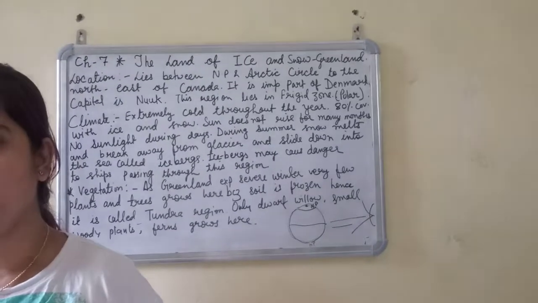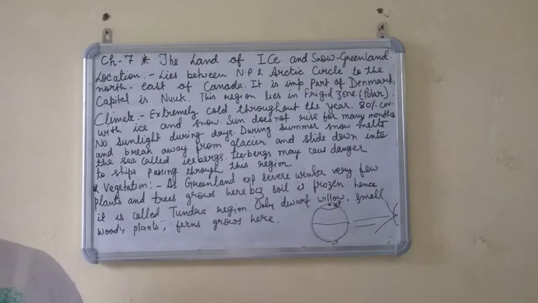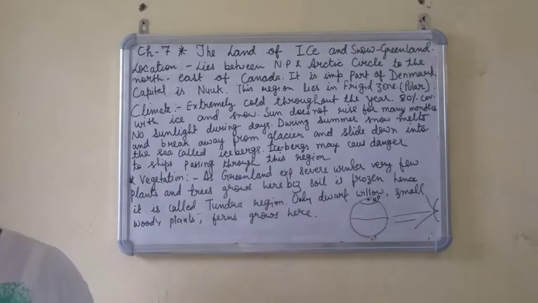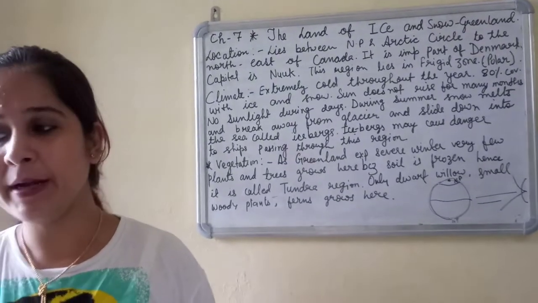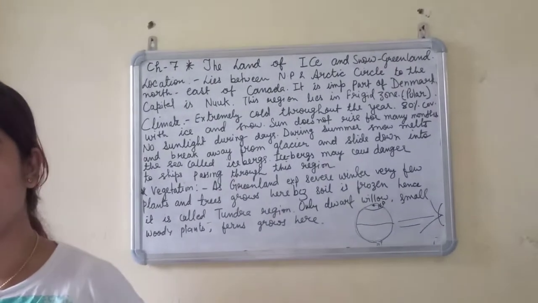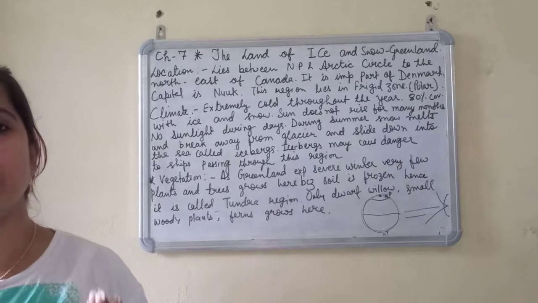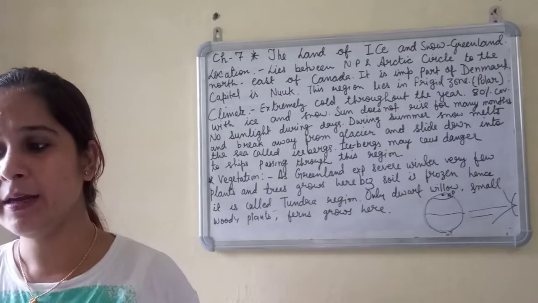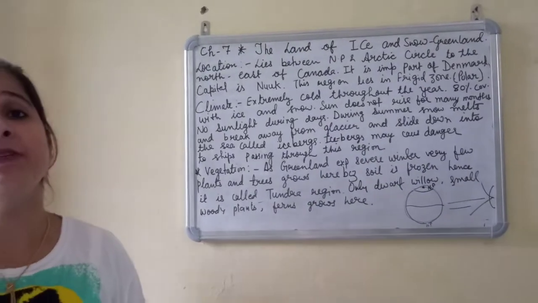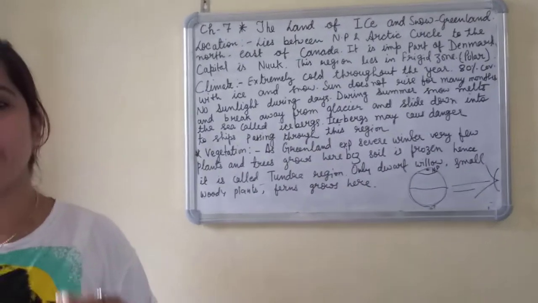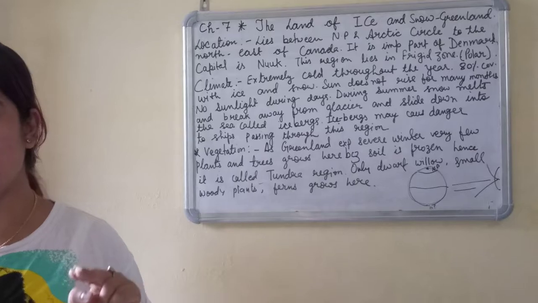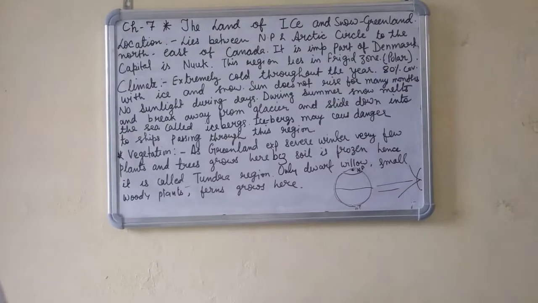Greenland is separated from the northern islands of Canada by Baffin Bay and Davis Strait. These two, Baffin Bay and Davis Strait, separate Greenland from Canada.